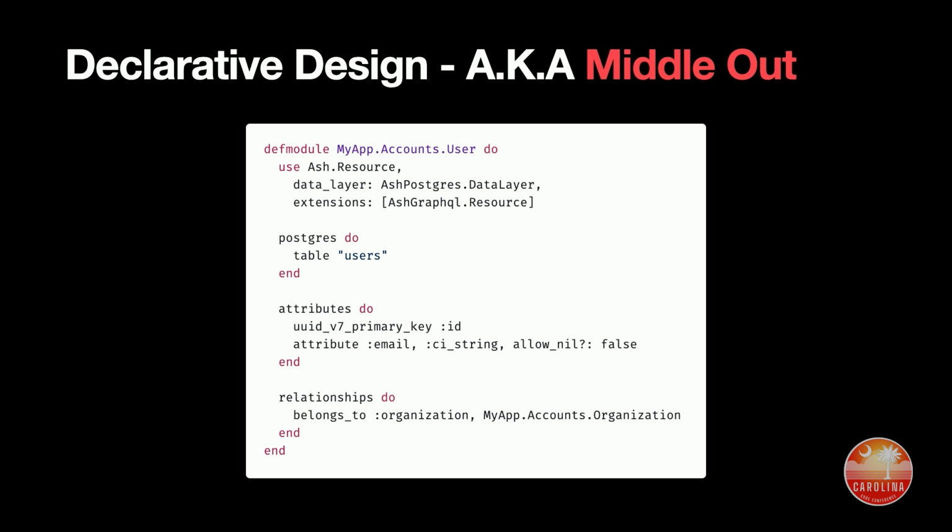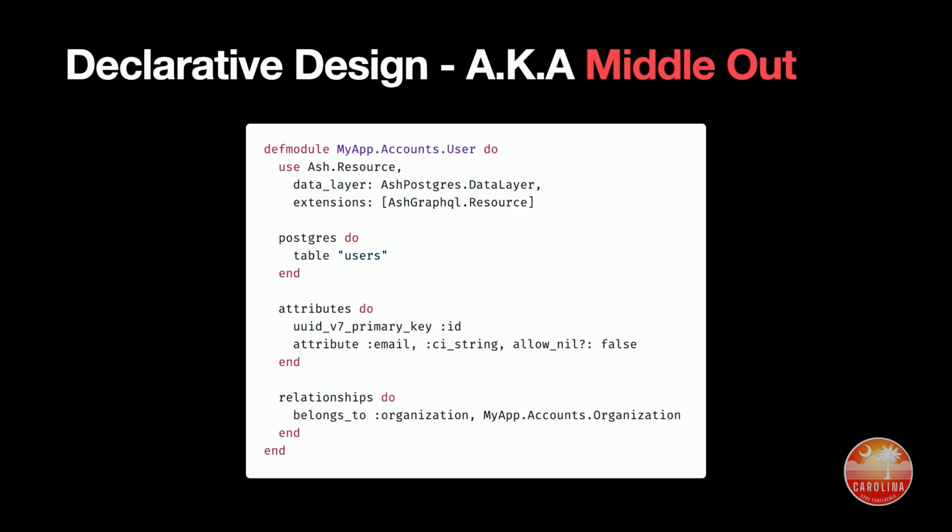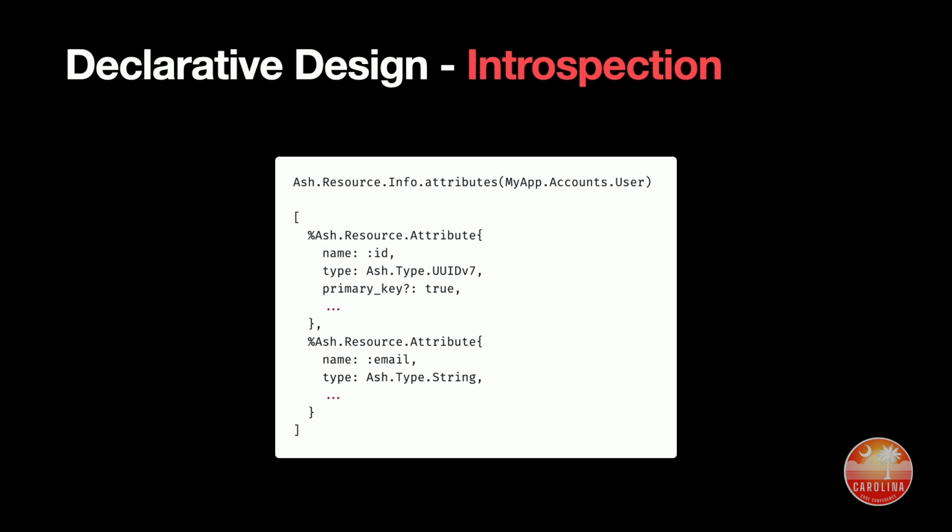It's a user resource. You can see we've got some Postgres code. It says it lives in the users table. We've got some attributes, like a user has an email and an ID, or some relationships, like a user belongs to an organization. So this is code, but ultimately this is data, right? Like this lives in an Elixir file, but this is just defining some data that we can then read later. That's all that code does. It doesn't do something. It doesn't create anything. It just defines some data that can be read by our application.